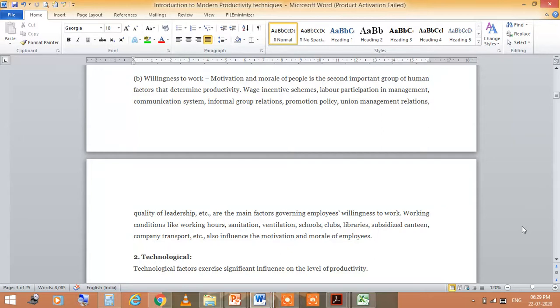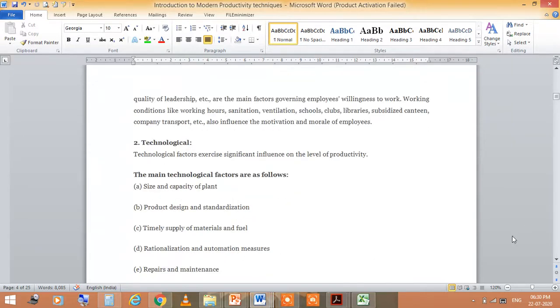The second thing is the technological factor. Technological factors exercise significant influence on the level of productivity.